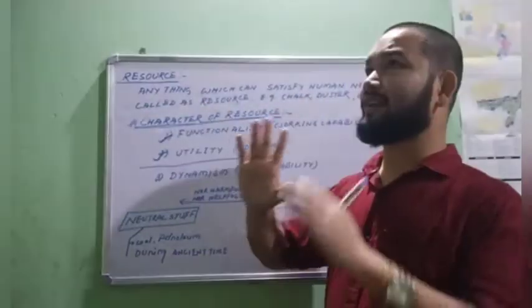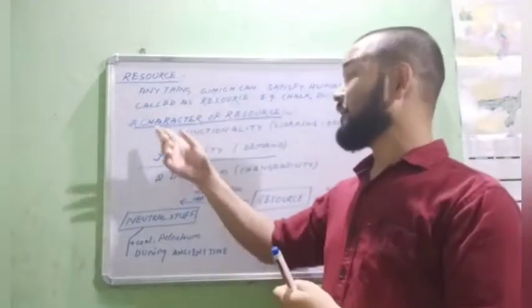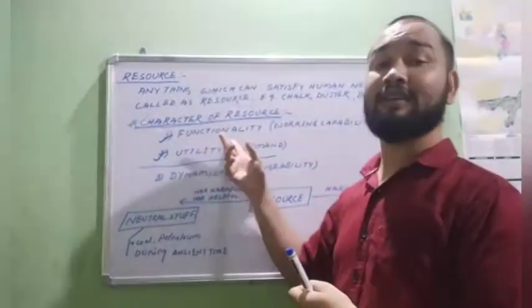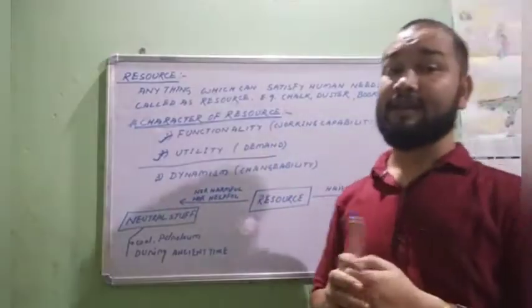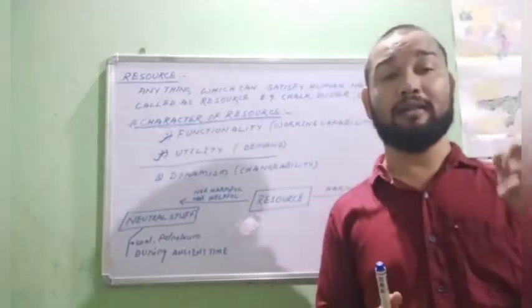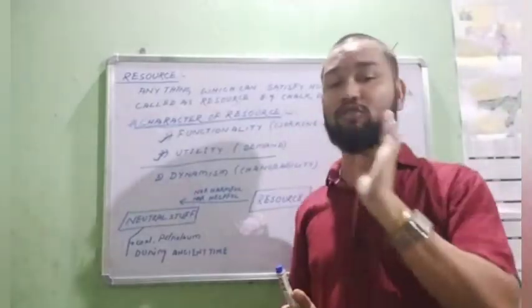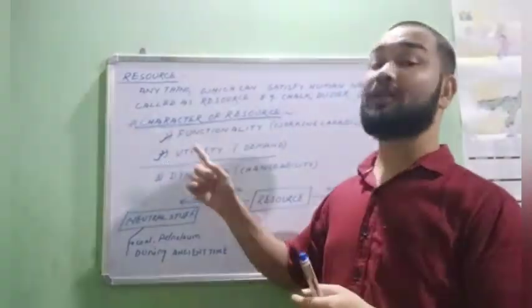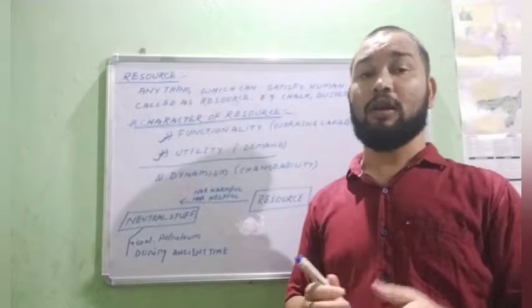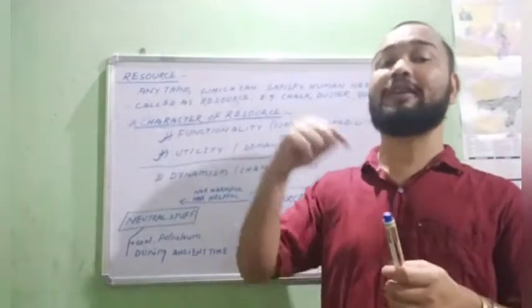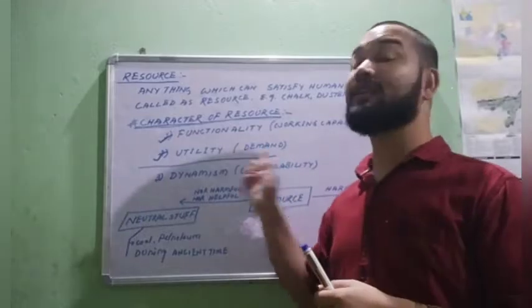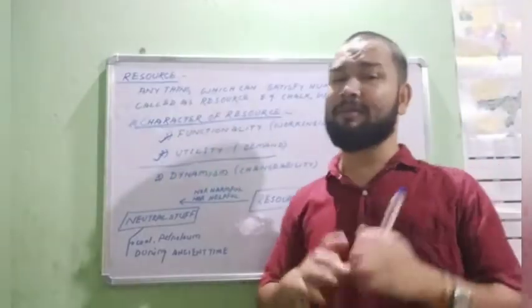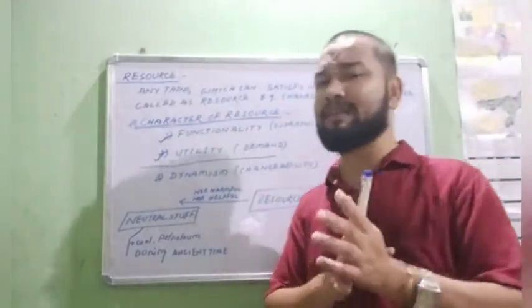Okay, try to understand the characteristics of a resource. A substance should have functionality. Functionality means working capability. A substance should work, then only it will be a resource. The second one is utility. It should have demand, then only it will be a resource for me. So utility means demand. I am giving you a simple example.